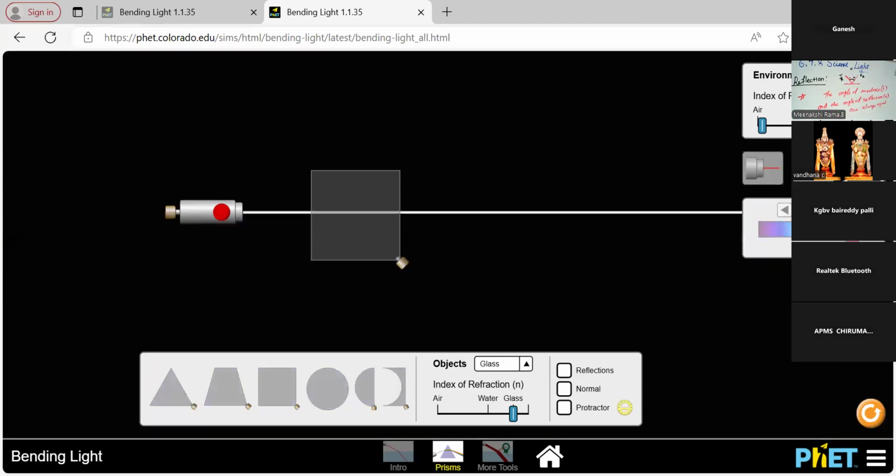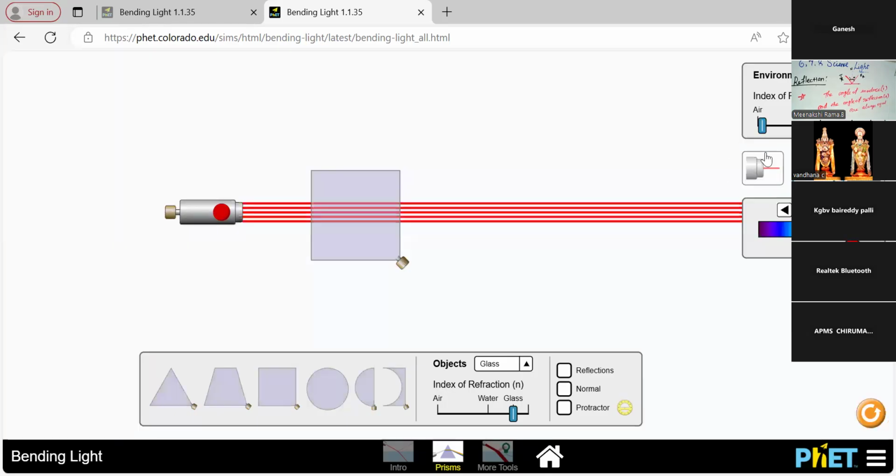Just change to the dark medium. The light also travels in that same path, and for the beam of light there are no changes. Single light, beam light, dark medium, and different indexes of refraction, different paths: the light travels in a straight line only. There are no reflections. Okay, yeah. So next one, I'm choosing the circle.